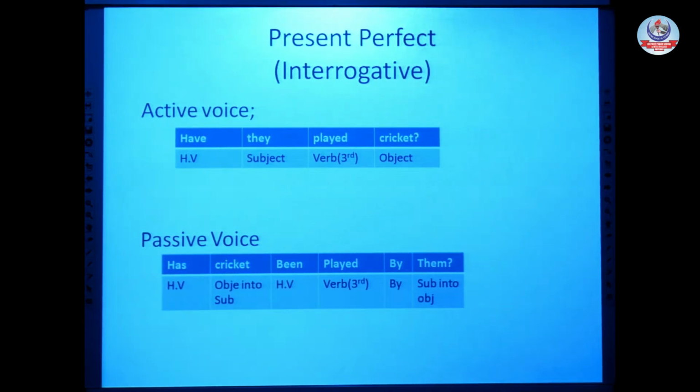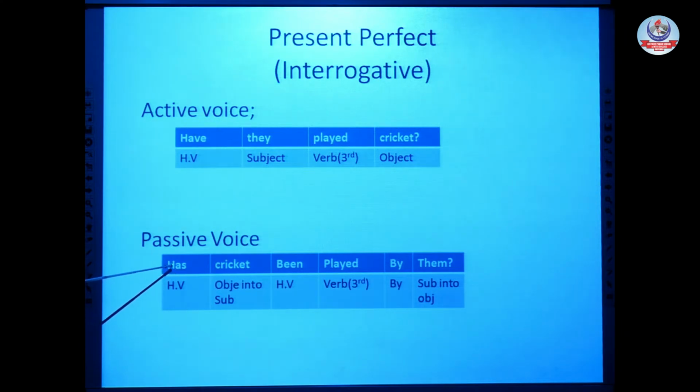I have already explained that when there are two words in a single helping verb, then we place not between these two words. But in interrogative, we place the first part of our helping verb at the start of the sentence and the second one after the subject. First part has is before the subject, second part been is after the subject. For all helping verbs which consist of two words, you will follow the same rule.